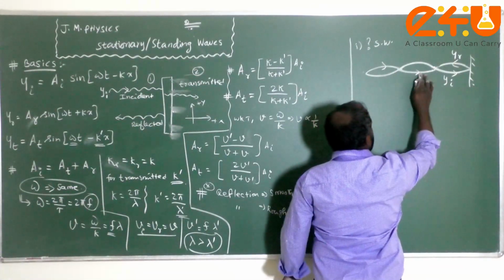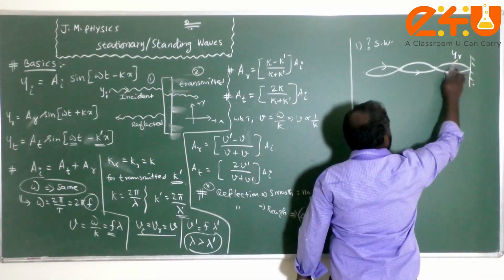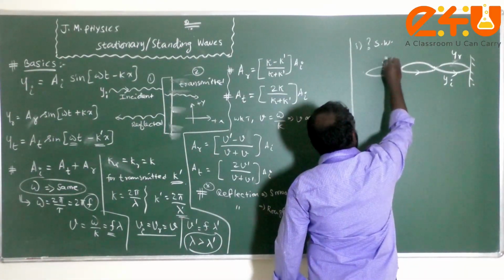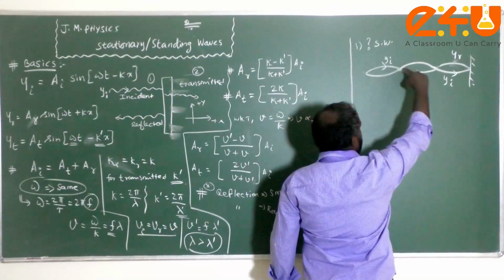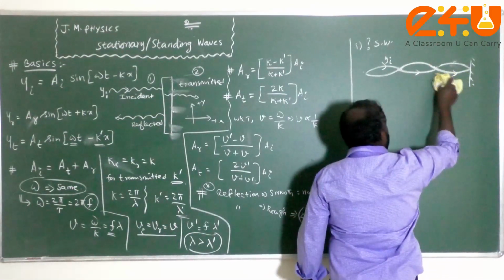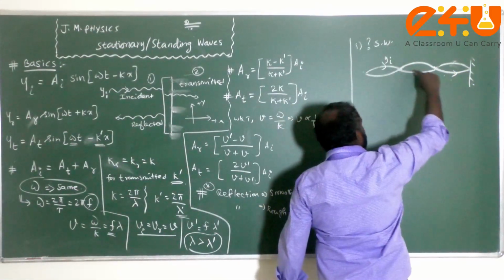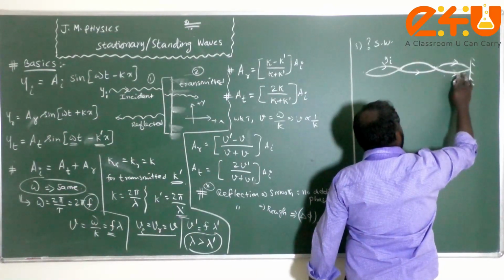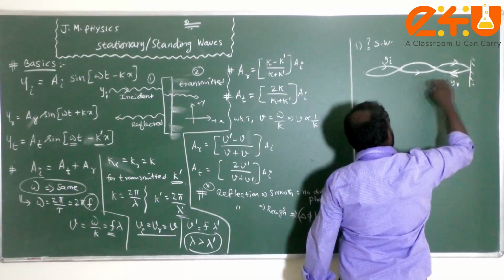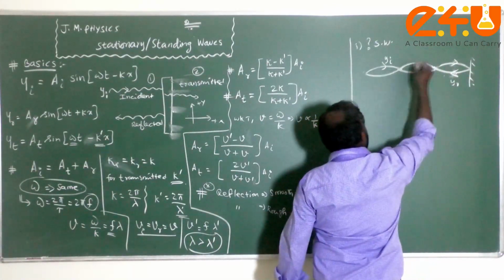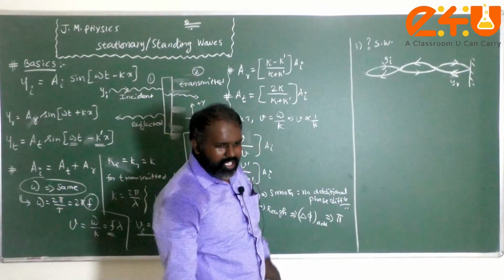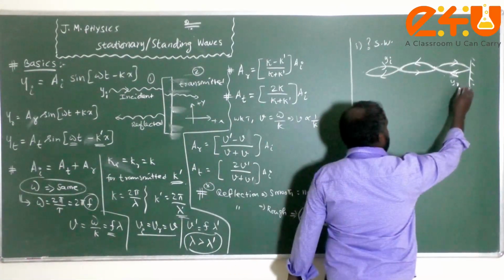So we can see that carefully, mark the representation, children. Say this is your y incident. This wave is going like this, y incident. Kindly make the change in the diagram. So this is your incident wave, which gets reflected back. So this is your reflected wave, y reflection. It's going like this, in this manner. This overlapping of the incident wave and the reflected wave results in a wave that is